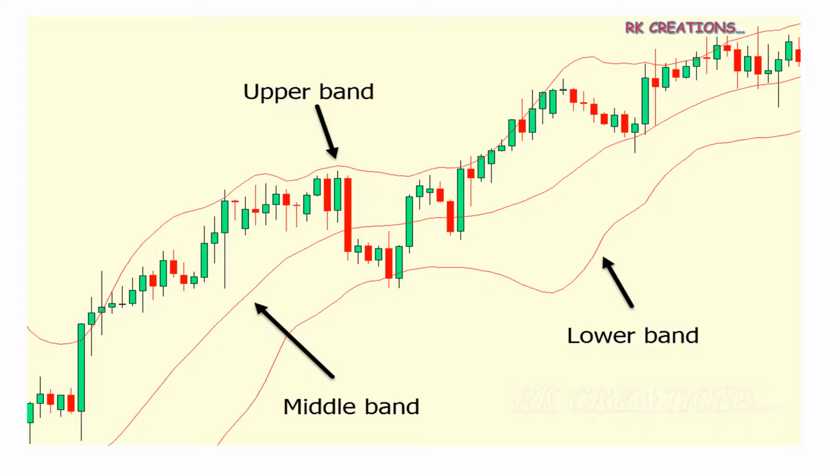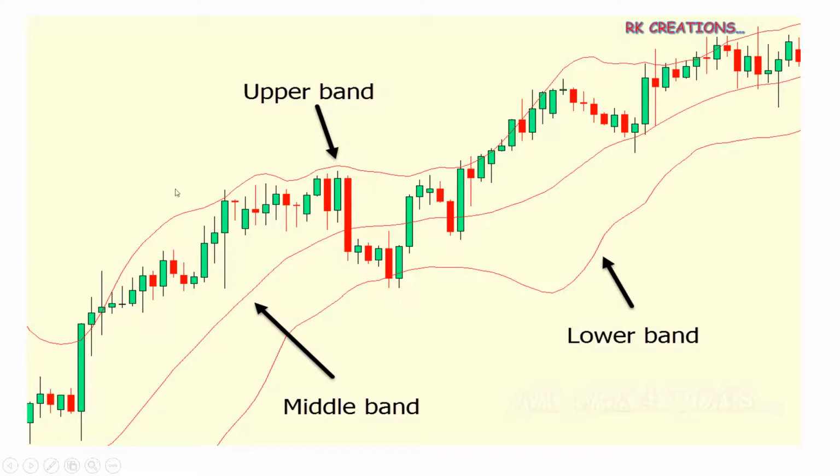See, this is the plot. The center line is the 20 period moving average. 20 DMA, if it is a day chart, it is 20 day moving average. If it is a 5 minute chart, it is the moving average of 20 candles. It's a 20 period simple moving average line. From this, 2 deviations upper band, 2 deviations lower band, 2 sigma.